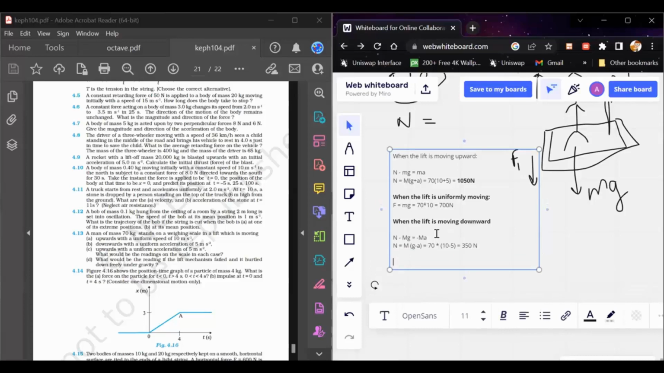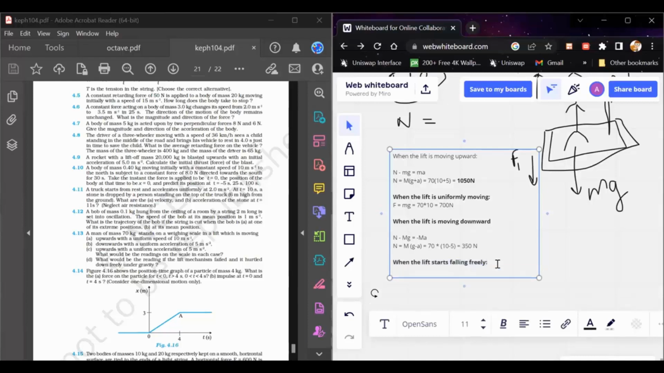And in the case when the lift starts falling freely, at that instant the acceleration is equal to 10 meter per second square, because the free fall condition is the same.